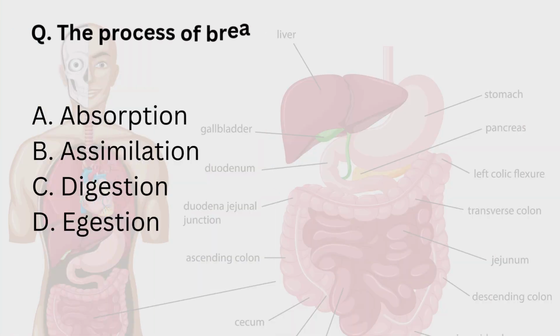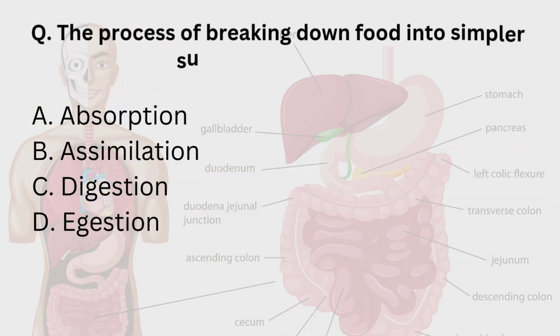Next question is, the process of breaking down food into simpler substances is called absorption, assimilation, digestion, or egestion. What is absorption? Absorption is the process of taking in nutrients from the food into the bloodstream.